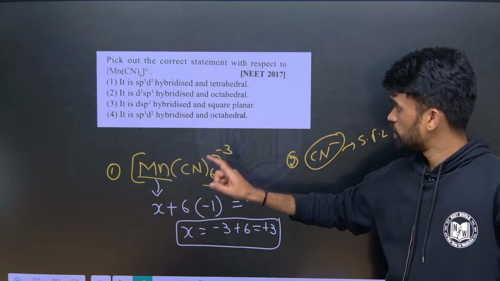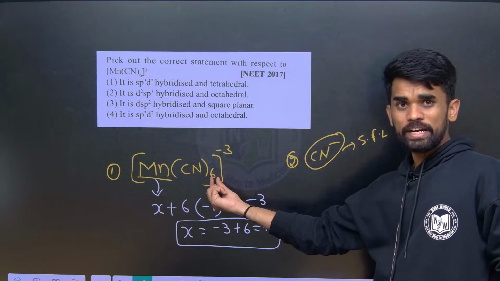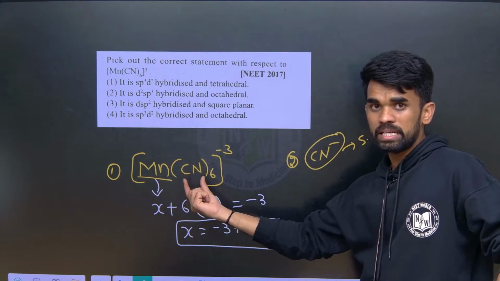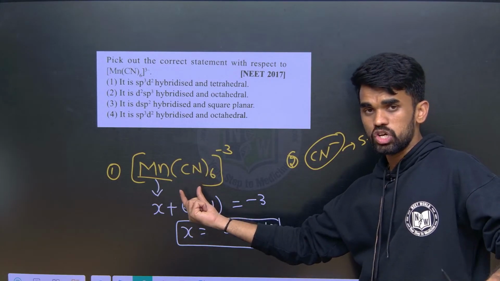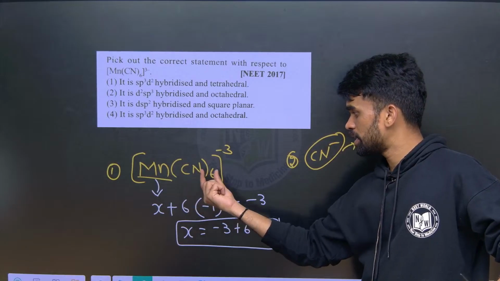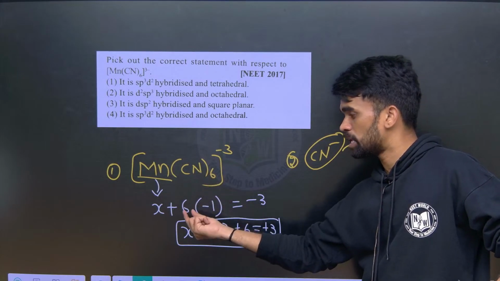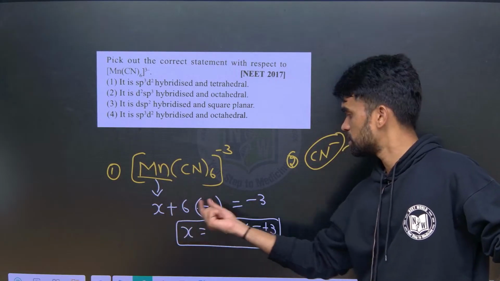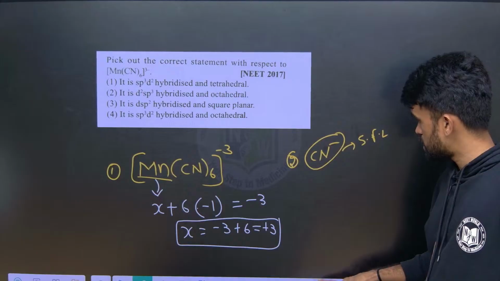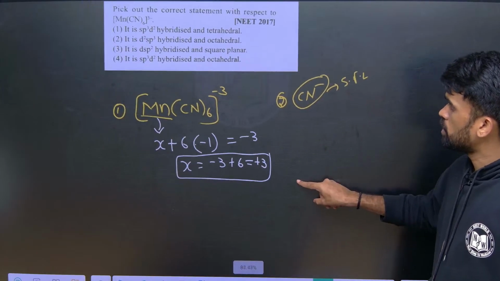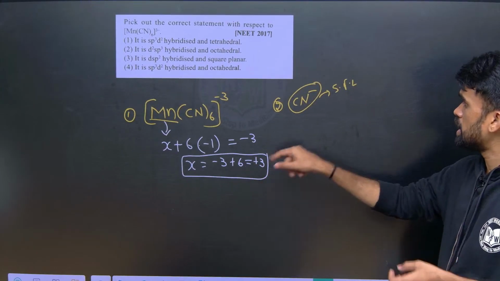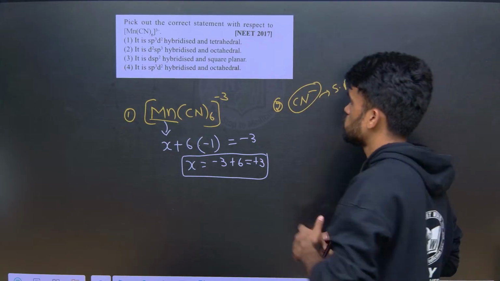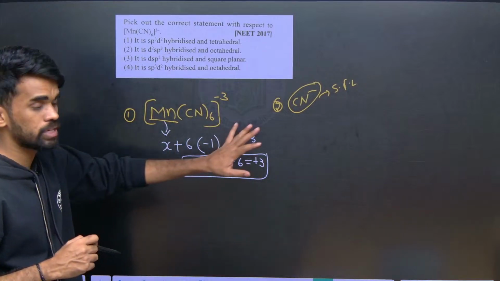First we need to identify the coordination number, and we need to find the type of ligand, whether it is a neutral ligand or a charged ligand. If it is a charged ligand, take the charge in the bracket and multiply with the number of ligands given. For the metal you take it as X, and therefore find its oxidation state. Now after finding the oxidation state, find its nature, whether it is a weak field ligand or strong field ligand. So cyanide is a strong field ligand. Up to here it is done, right?